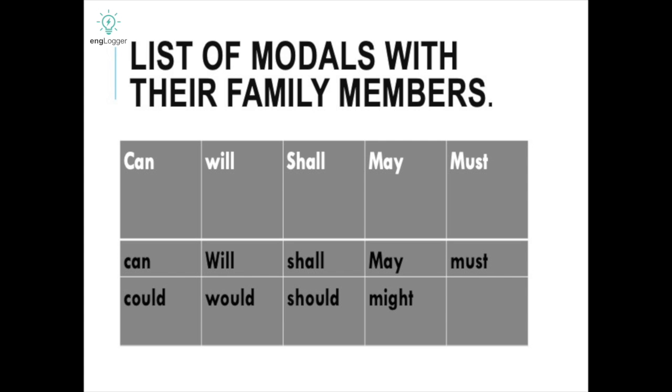Here is the list of modals with their family members. We have the can family, the will family, the shall family, the may family, the must family. In the can family, we have can, could. In the will family, will, would. In the shall family, shall, should. In the may family, may, might. And in must, we have only must. There are multiple usages of every auxiliary verb or modal verb that I am going to teach you in the next slide.